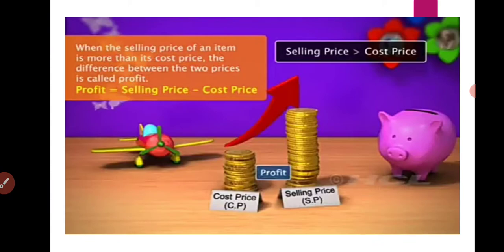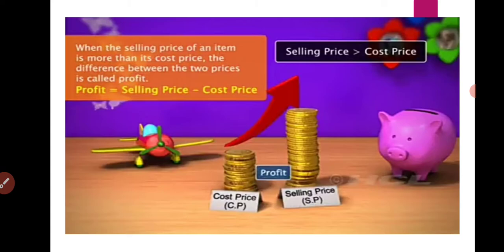Now, how do we conclude whether we are in a profit or loss? Just to understand this concept, let us deal with this fact. In case the amount at which we bought the product, that means the cost price, is less and the selling price is more, then we say that we have a profit.